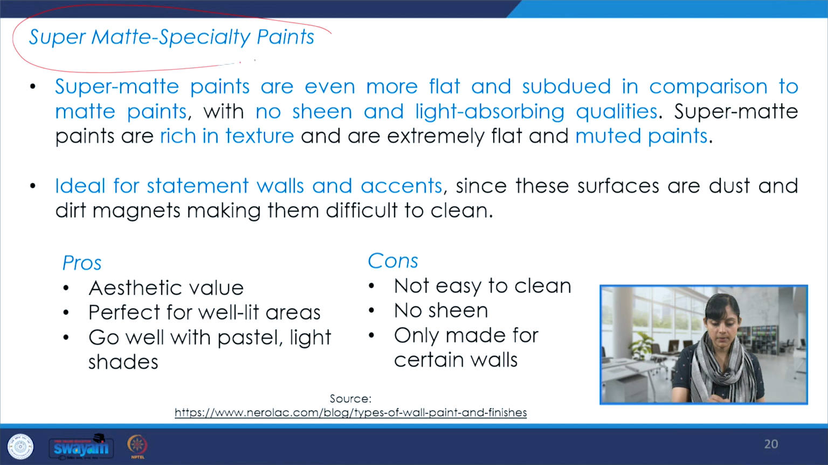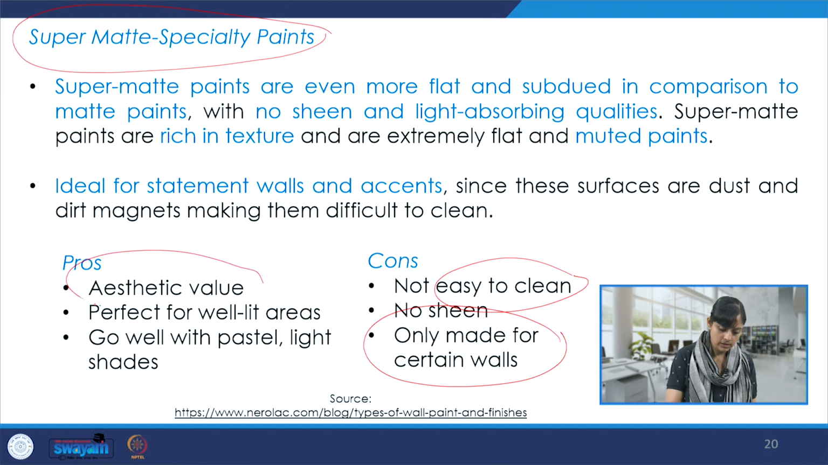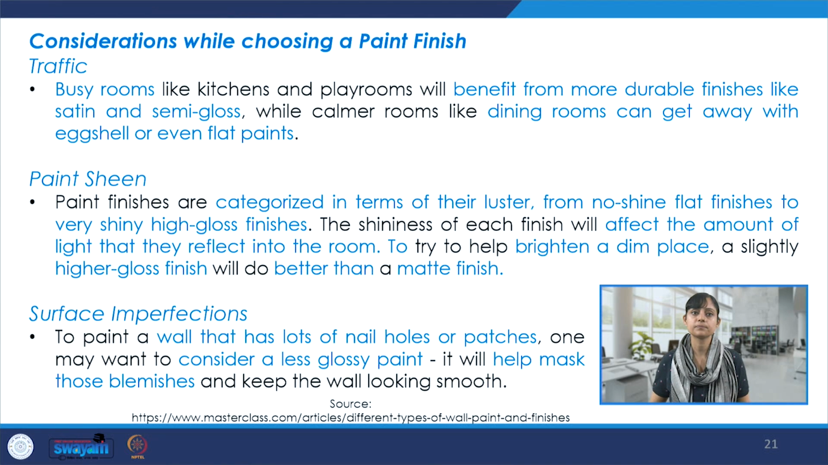There is also super matte specialty paint which is available in the market. And these paints are even more flat and subdued in comparison to the matte paints. With no sheen and light absorbing qualities, these are sort of muted paints, and they are more tactile, and they are ideal for statement walls and accents. They may also be customized, they may not always be easy to clean. So then again, they offer aesthetic value, and then one can pick and choose seeing the advantages and disadvantages.